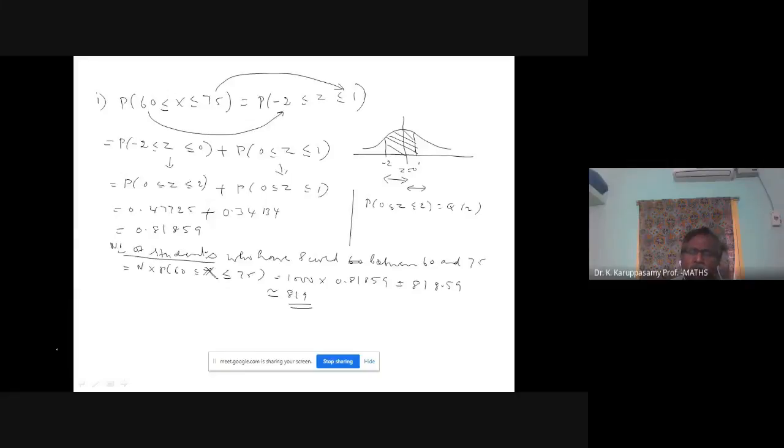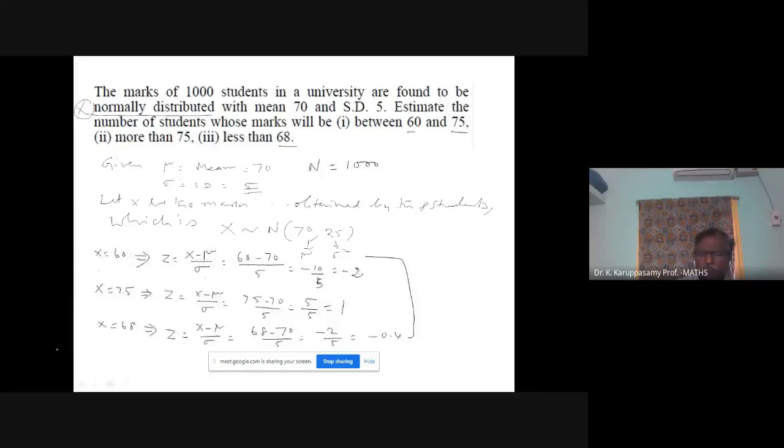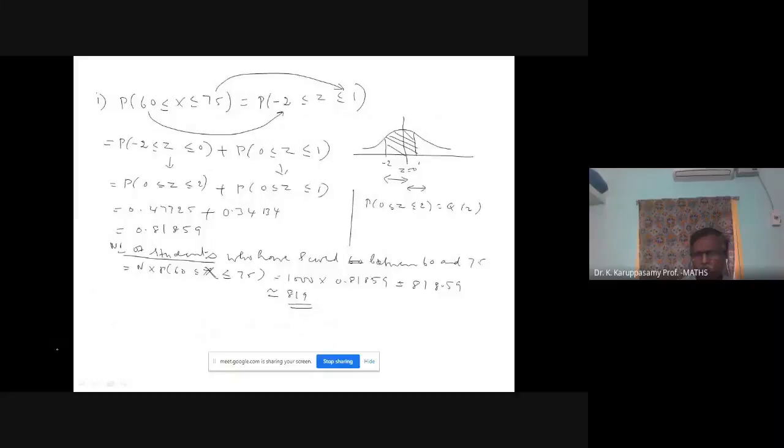So in a similar way, we can do any calculation. Let us do the second part of the problem. How many scored more than 75? More than 75 means probability of x greater than or equal to 75, or greater than 75, no problem. Both of them will be the same. Probability of x greater than 75.